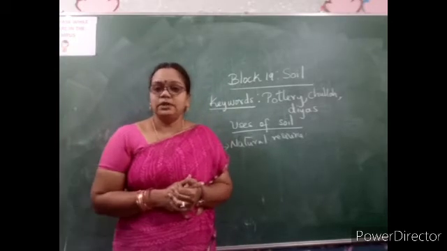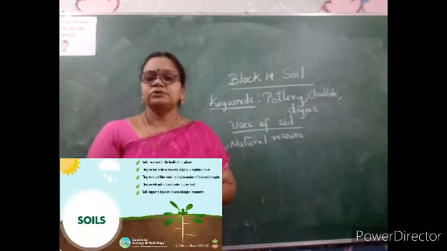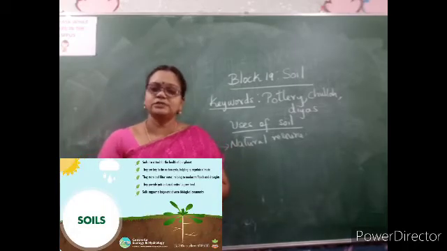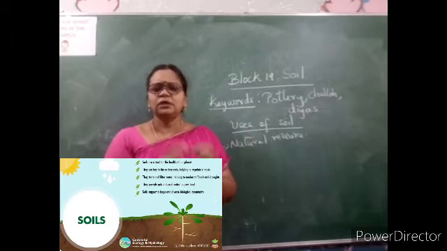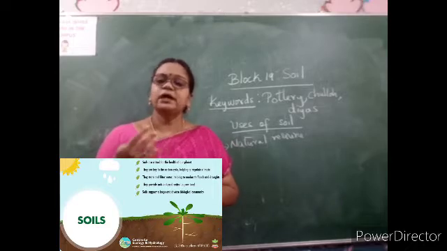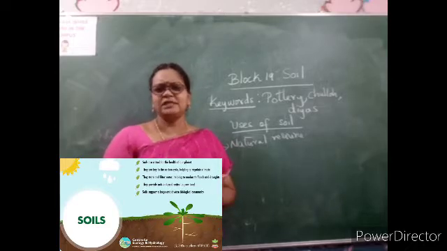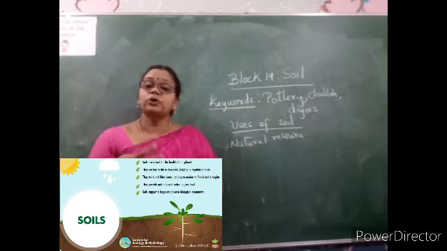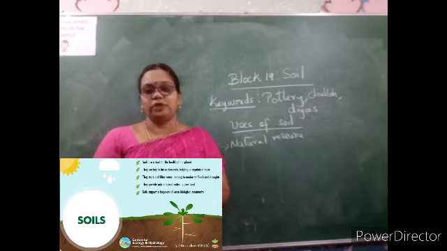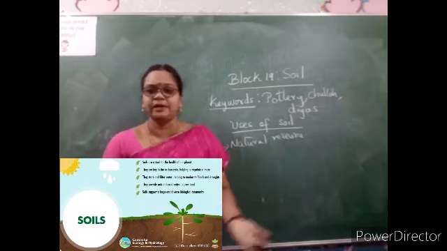And what about the color of the soil, children? Just now I said you go to a garden, you will see soil. You go to a beach or some other place, a construction site. Is the soil in all the places in the same color? No. The color of the soil depends upon the place where it is and what is mixed with it. Soil has different things mixed into it. That's what we are going to learn in the next part of the lesson.